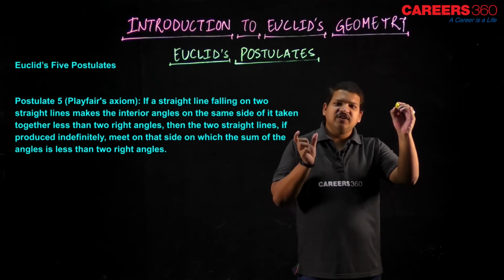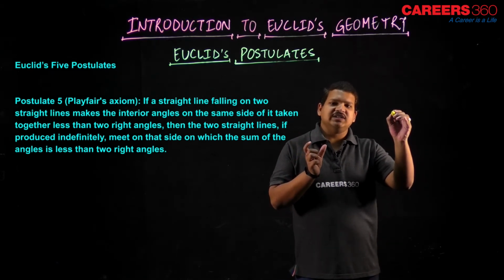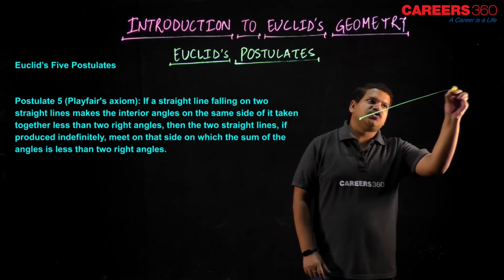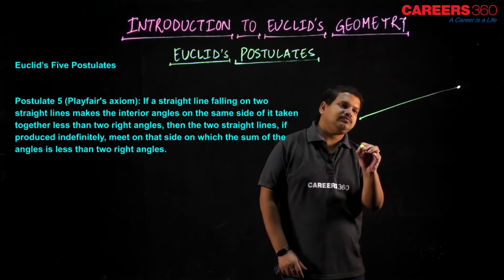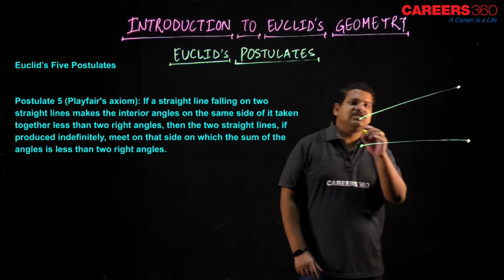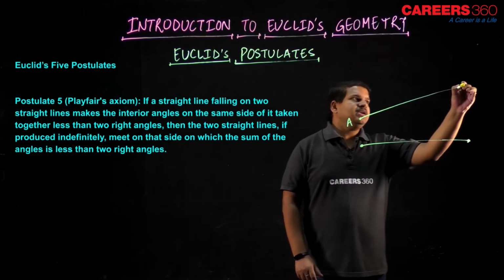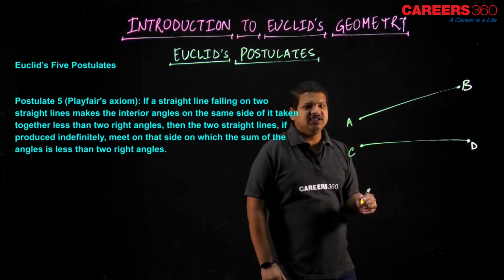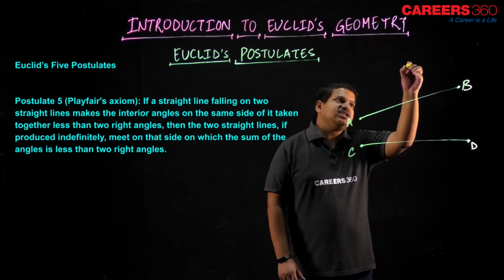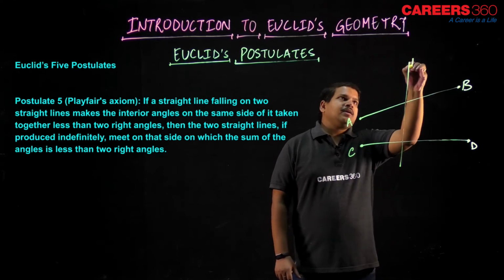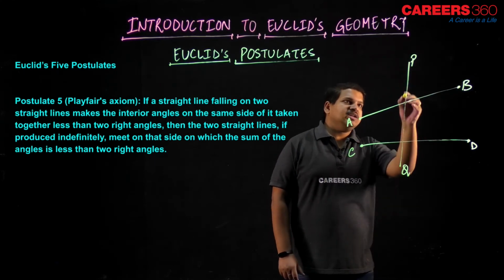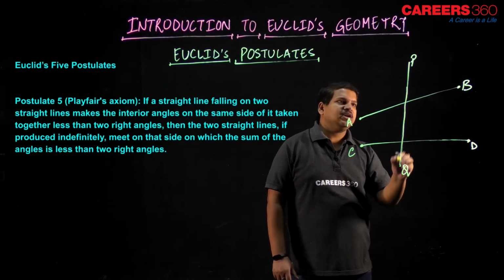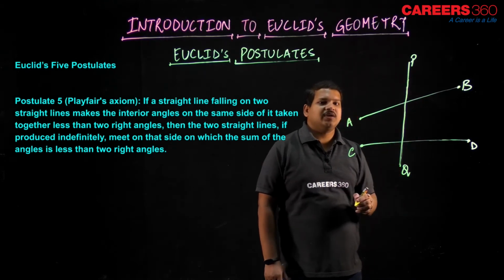Let's say a straight line falls on 2 straight lines. First of all, let's draw 2 straight lines. This is AB and this is CD. These are the 2 straight lines, and let's say one straight line PQ is falling on these, on AB, right?